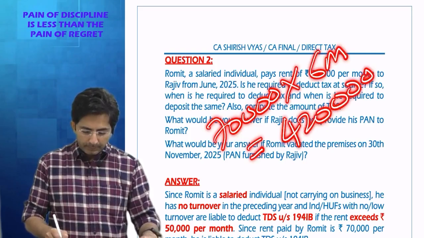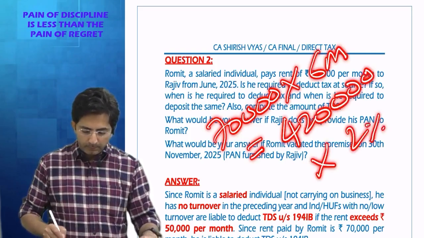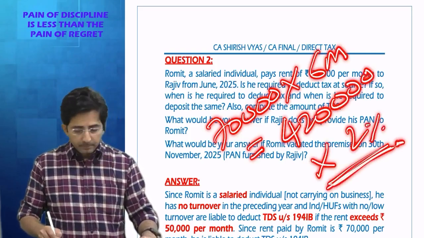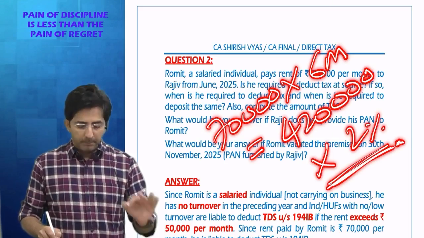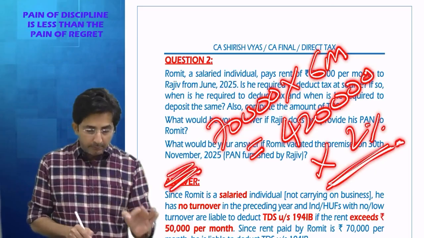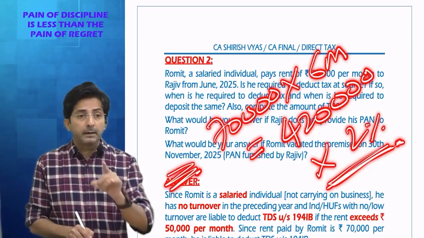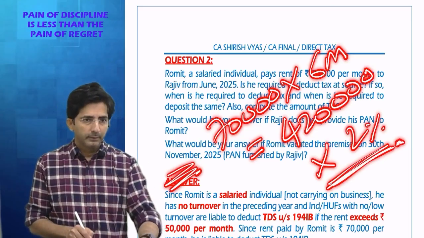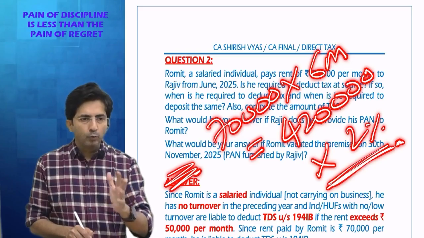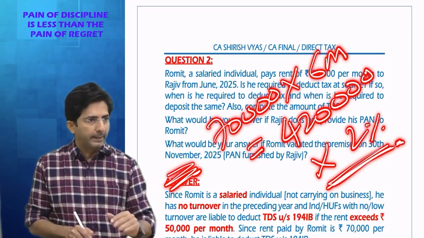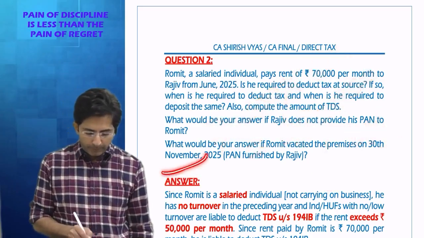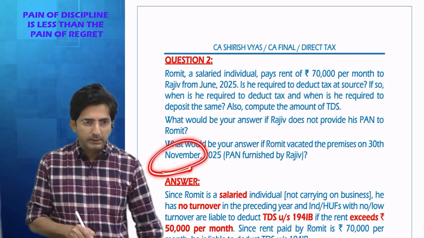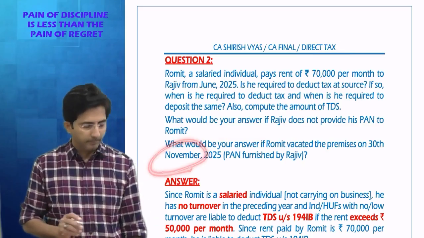4,20,000. And the percentage of TDS will be 2% because PAN is furnished. So that comes to how much? 8,400. But this will be deducted in the month of November and deposited by 30th December. You know, under 194IB, rule of 7th of next month doesn't apply. It's always by 30th of next month. So if property vacated in November, TDS will be deposited by 30th December.